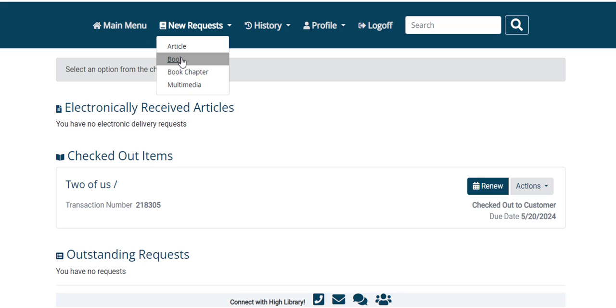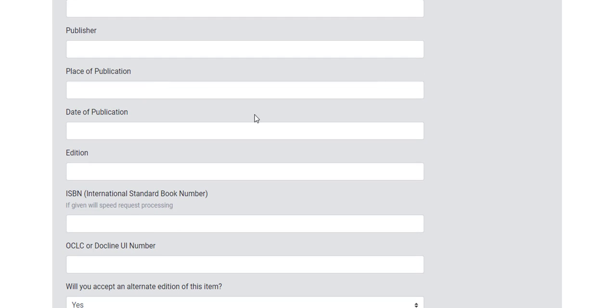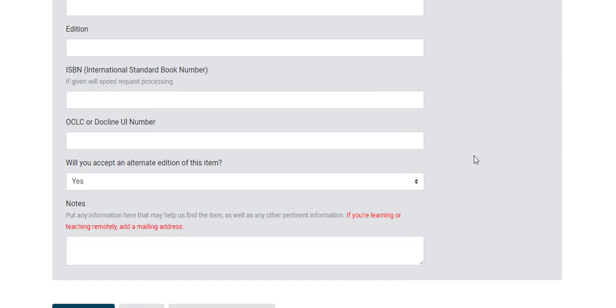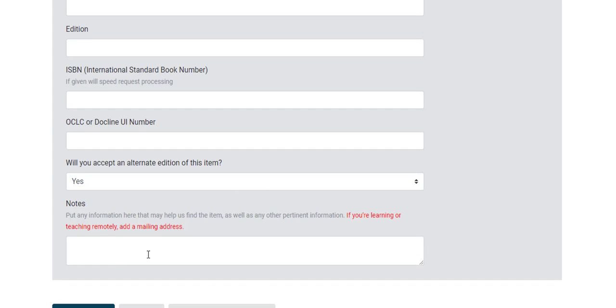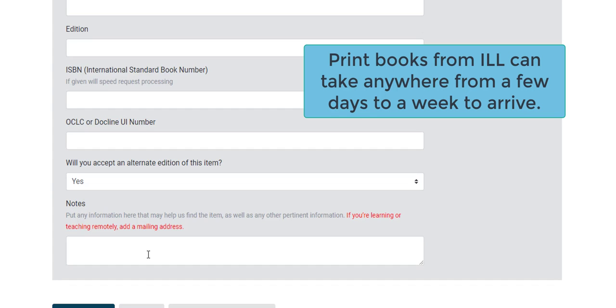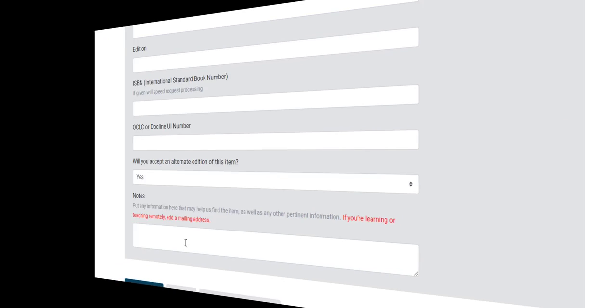However, for this book, I don't know the relevant chapter, so I'll have to order the entire book. Select Book here, and then I only have to fill out the required categories here of title and author. However, the more information you can give us about the book, the easier it will be for us to find it. You can also add notes if you need to add any special notes. When you request a book via interlibrary loan, it's going to come in print from another library, so it could take anywhere from a few days to a week or more, depending on where it's coming from.